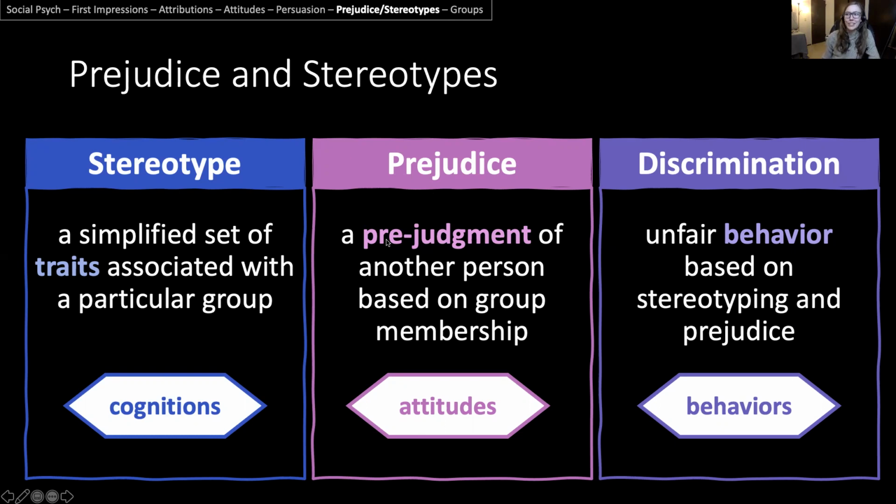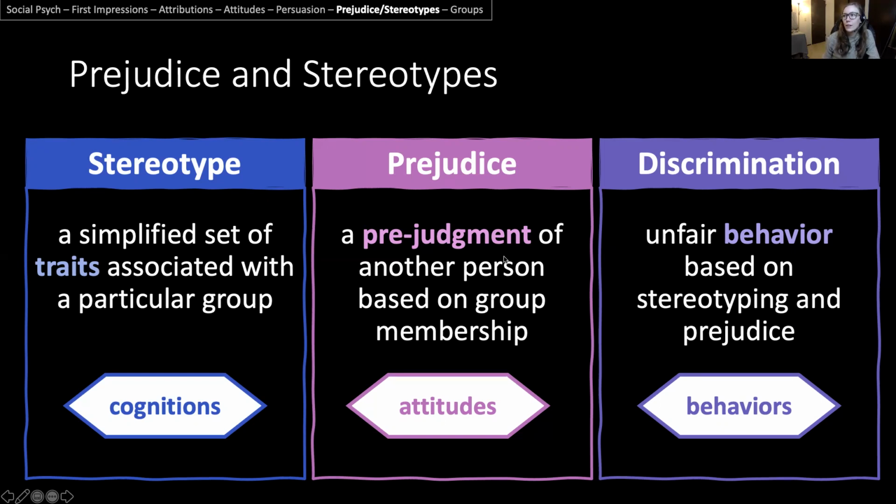prejudices literally stands for prejudgments. Cool. These are judgments about a person based on their group membership. So these are the list of thoughts you have about a person. And this is your actual attitudes, the way that then persuades you to view that person. I'll give you examples in a second if this is still confusing.